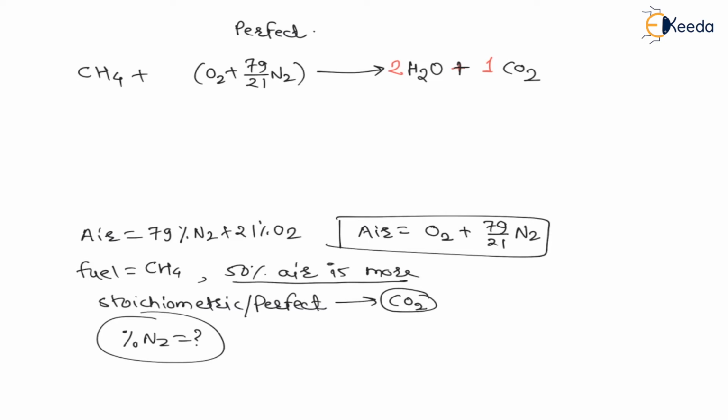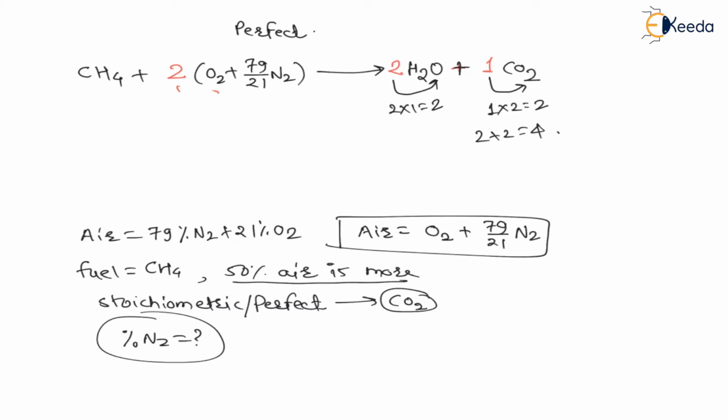Now let us find the number of oxygens required for perfect combustion. My dear students, for water 2 O are required, and for carbon dioxide 1 into 2, total 2 O are required, means 2 plus 2, total 4 O are required. Now here it is O2, therefore we have to multiply this equation by 2. If I multiply this equation by 2, then 2 into 2 we will get 4 O. Therefore this is a perfect combustion.